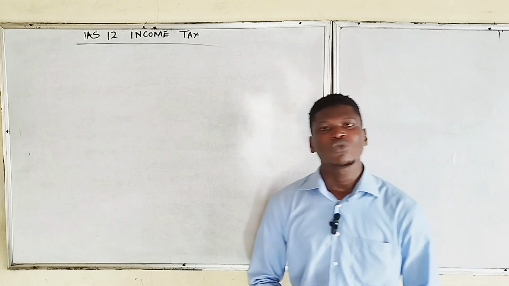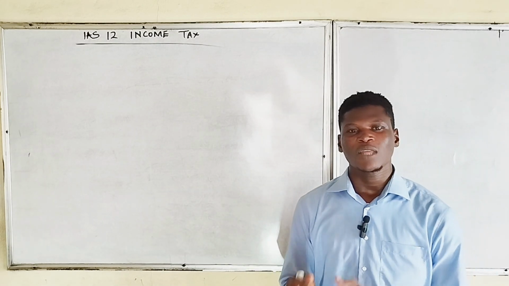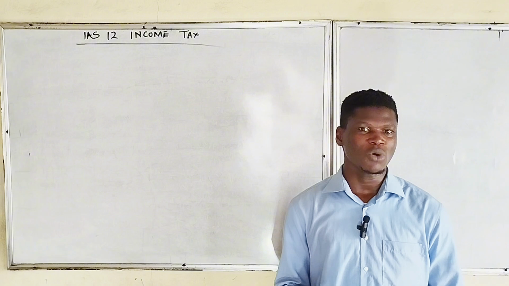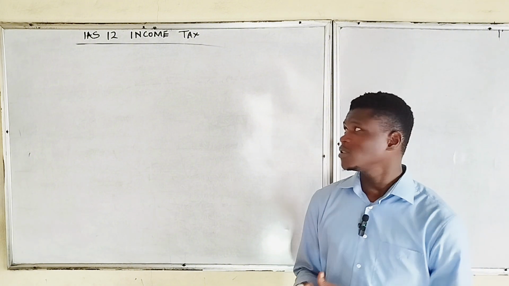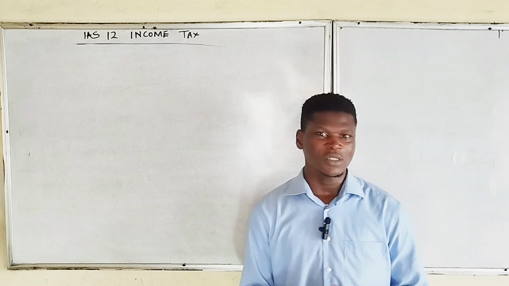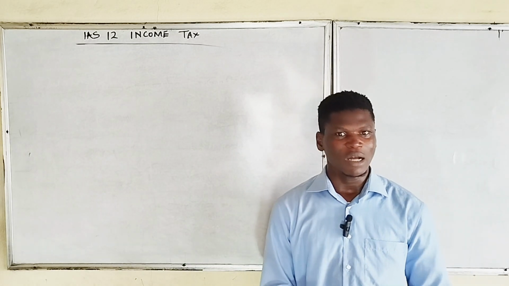Another thing to note is that income taxes are paid on taxable profit and not accounting profit. So again, taxes actually paid by entities are made on taxable profit and not accounting profit.